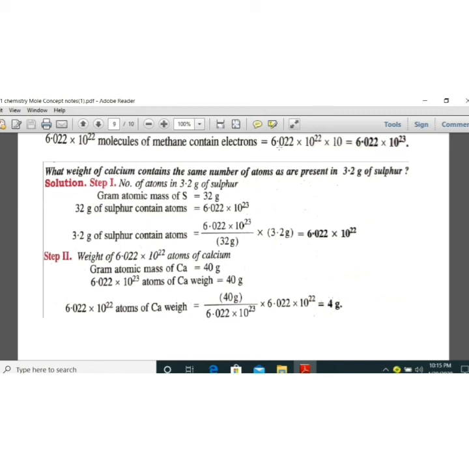If you know that the number of atoms is the same, then the number of moles is equal. That means calcium contains 0.1 mole of atoms. 40 gram of calcium is equal to 1 mole, so 0.1 mole is equal to 4 gram. So you're getting the answer 4 gram. The weight of the calcium will be 4 gram. You can also use the dimensional analysis method here, so the units will cancel out.